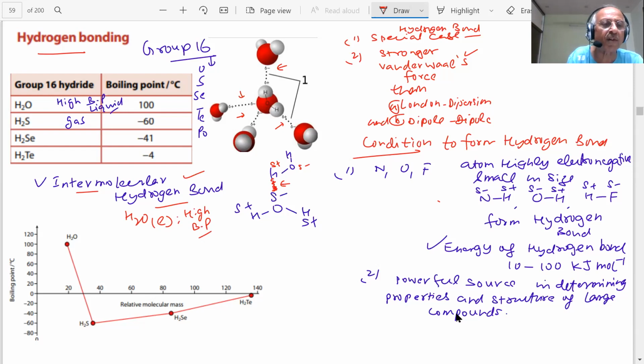Is it clear? Here is a graph of boiling point versus the relative molecular mass. But you can see water, the relative molecular mass of water is small, but still water has the highest boiling point among these hydrides. These are the hydrides of group 16. Clear? Oxygen, sulfur, selenium, due to intermolecular hydrogen bonding. You can see this is a liquid, then gas. After the H2S, this increases because the relative molecular mass increases. Can you see the graph? And it can be explained. Clear?